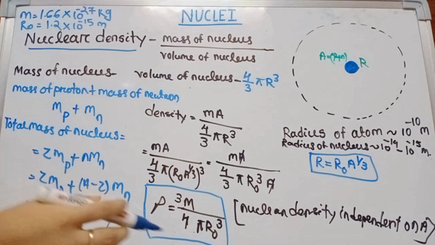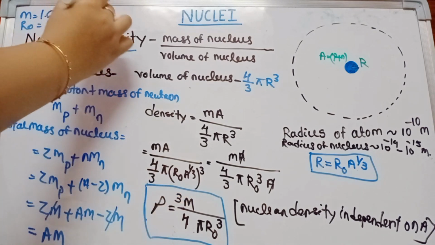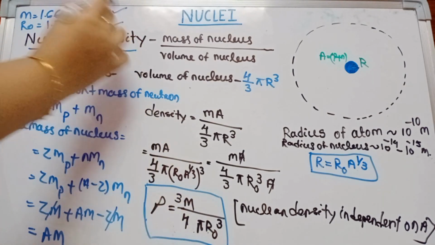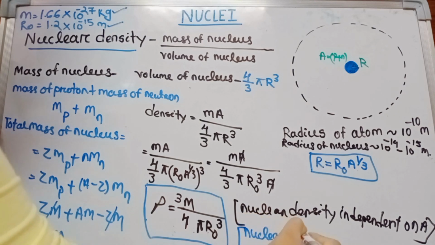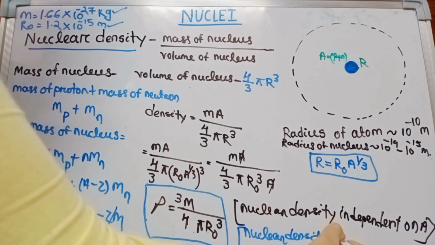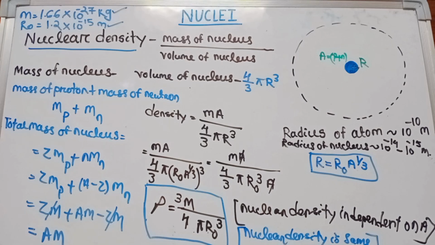So here what happened? The 3, 4, pi are constant values, and m is also a constant value, r0 also a constant value. So nuclear density is the same for all elements. This total is a constant. So for a one mark question, you remember this one: nuclear density is the same for all elements. Now I will discuss what atomic mass is.